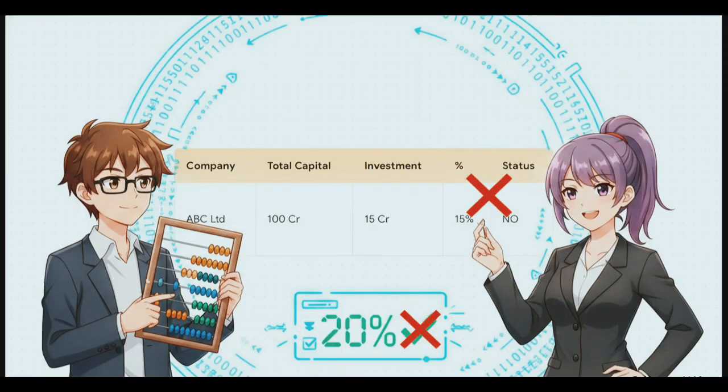It's simple math, really. The total capital is 100 crores and XYZ's investment is 15 crores. So XYZ के पास exactly 15% voting power है. Now, what was our magic threshold for significant influence? It was at least 20%. Since 15 is obviously less than a 20% threshold, they are absolutely not associate companies. Exam में ये simple calculation जरूर दिखाना full marks के लिए. It's a tiny step, but it's absolutely crucial for demonstrating your conceptual clarity to the examiner.